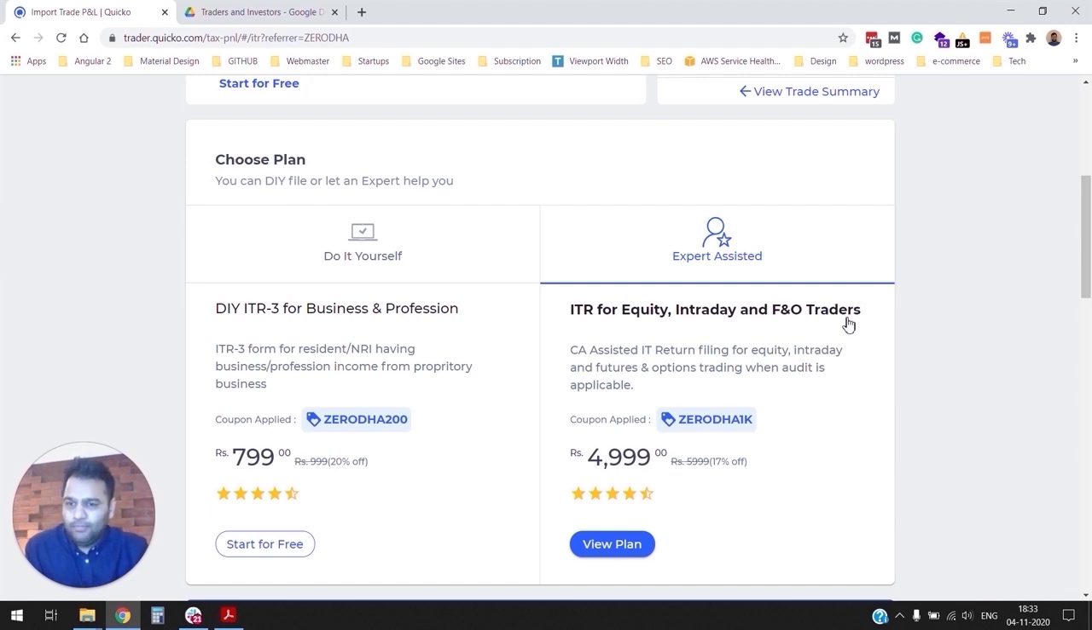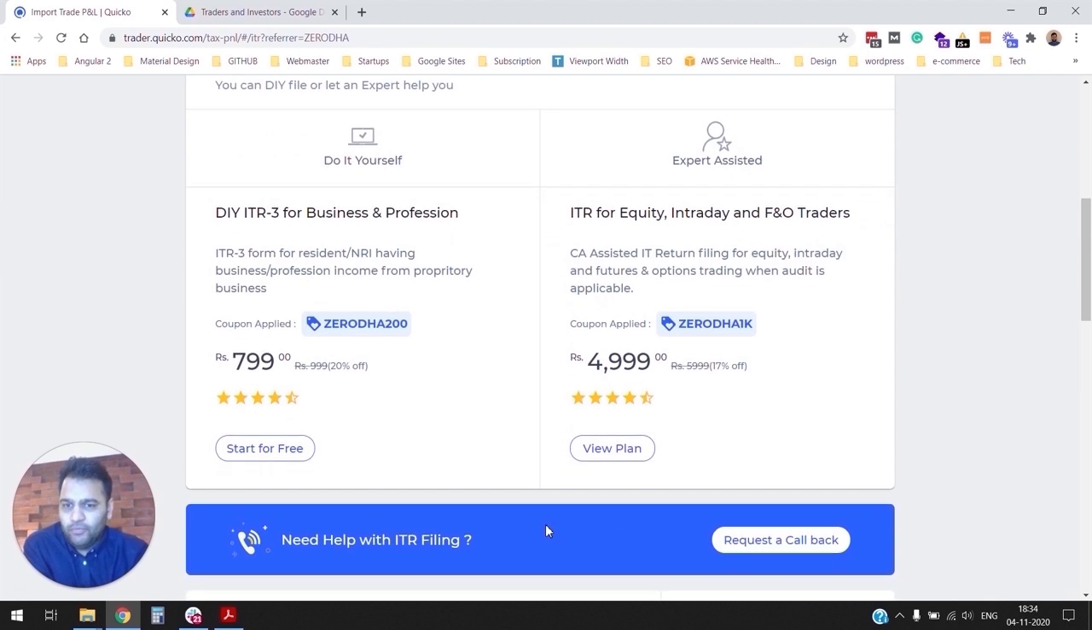If you are a regular trader or investor, trading through your Zerodha account, investing into delivery-based equities or mutual funds through Coin, or you are doing just regular derivative trading, futures and options, then I would strongly recommend the DIY route. All your data is programmatically imported, and it's very easy to DIY file your income tax return. It's also a cheaper option, right?